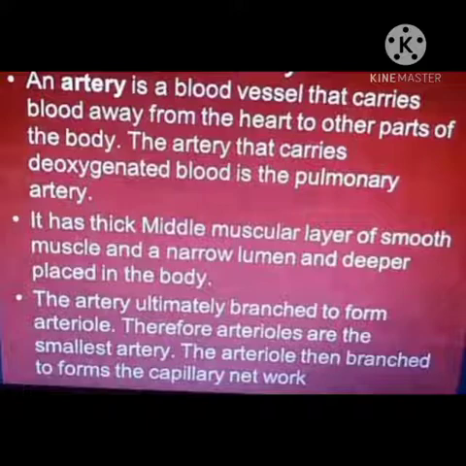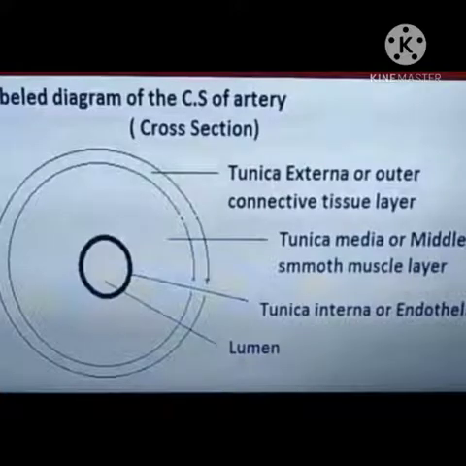The artery ultimately branches to form arterioles, and therefore arterioles are the smallest arteries, and the arterioles then branch to form the capillary network. The wall of an artery is made up of three concentric layers of tissues. First is tunica externa, the outermost coat made up of connective tissue.